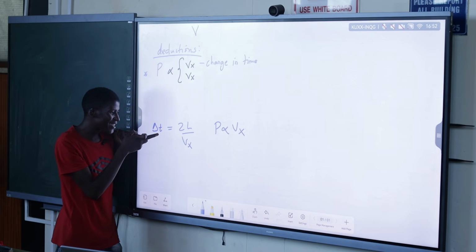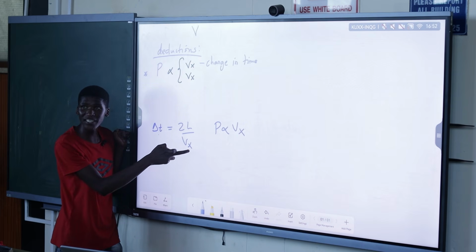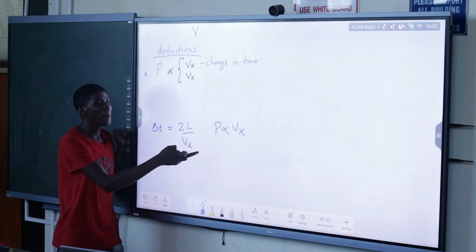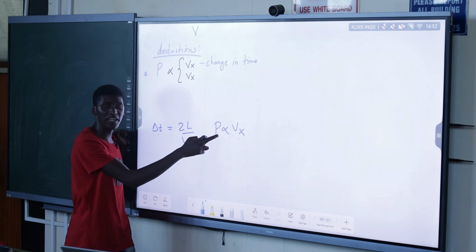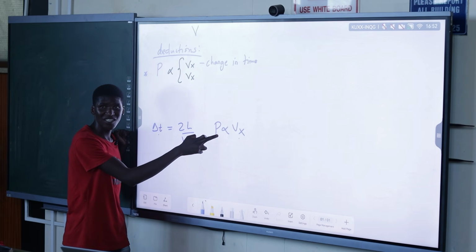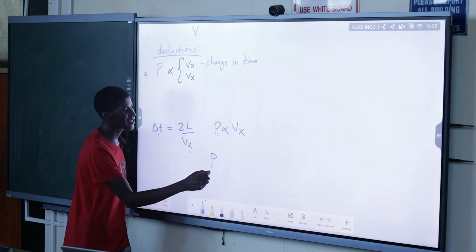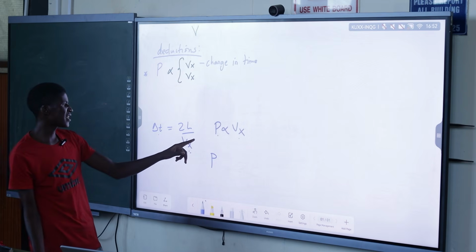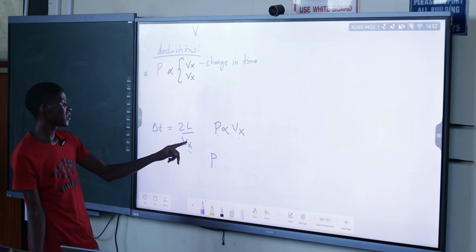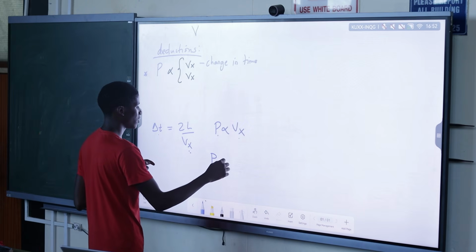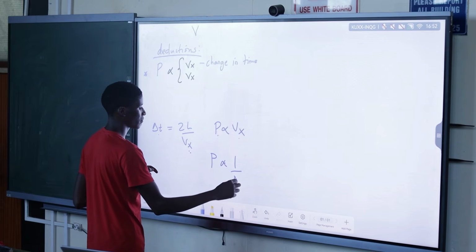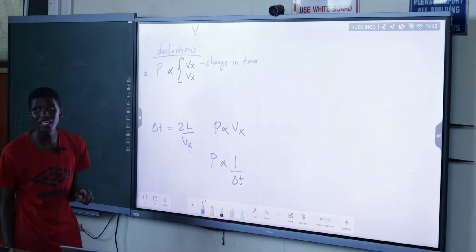Quick maths: delta T is inversely proportional to Vx in this equation, but Vx is directly proportional to P. So by virtue, P is inversely proportional to time. In this way, it's inversely proportional to time.